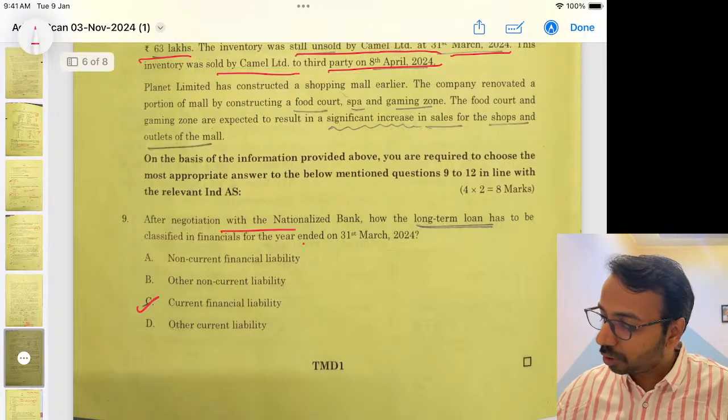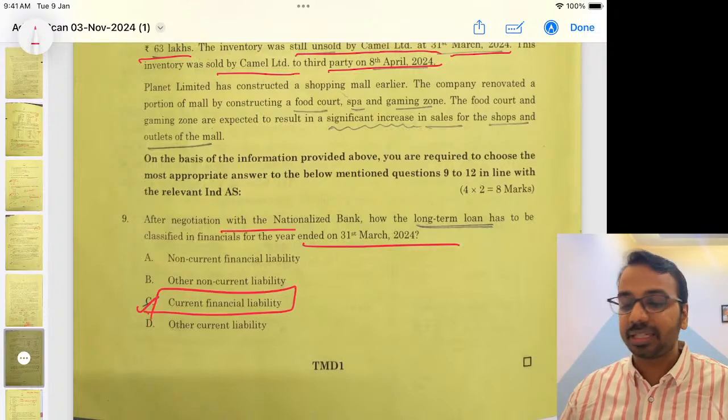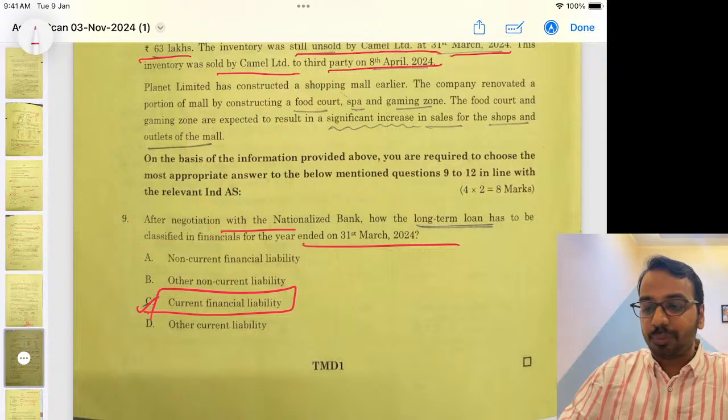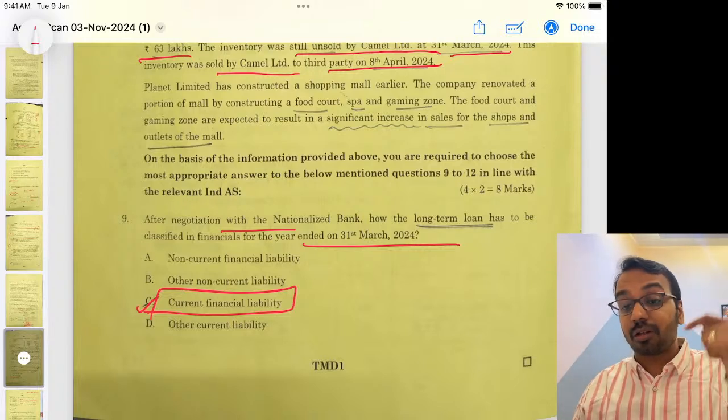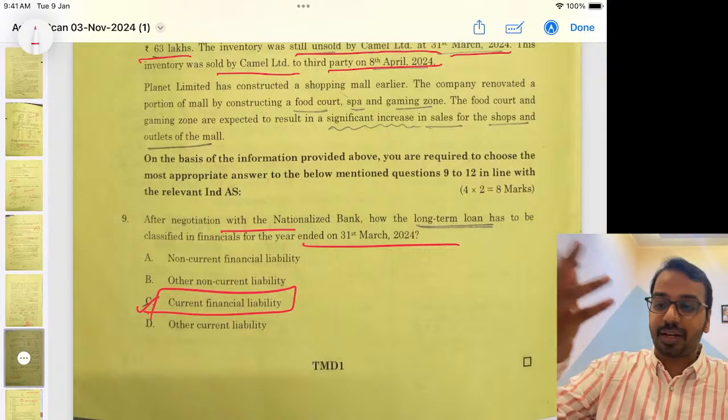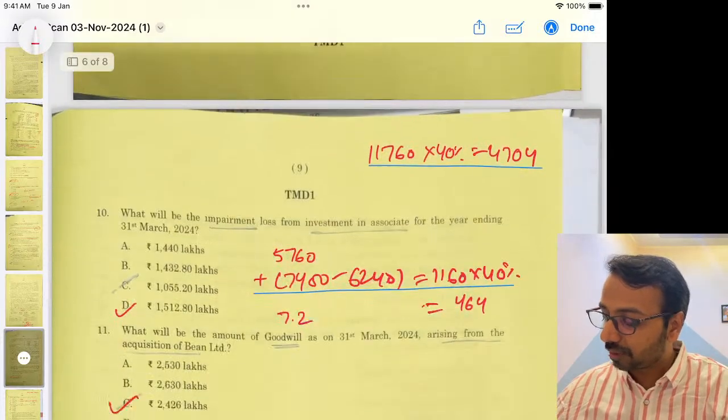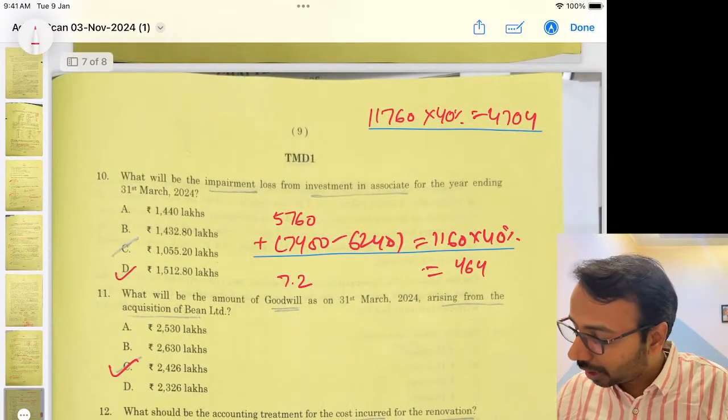Here, after negotiation, what should they do? It will still be a current financial liability, because on 31st March the condition was breached, and the rectification or the banker agreed after the financial statements have been issued, so it will be classified as current. Then here I arrived at an answer.